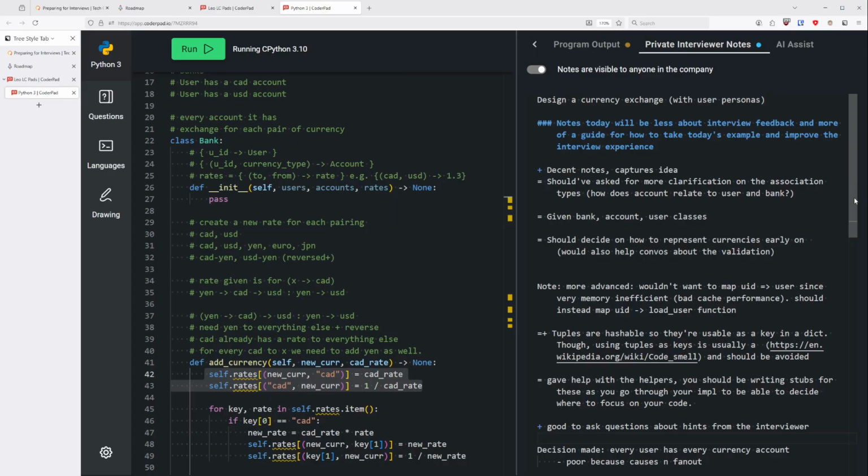Now, one more thing I will say about this is specific to this problem. There are a lot of, and this will be the case with a lot of problems actually, but in our specific case today, the functions and the features you're asked to implement is only a small part of the overall problem. That's important to note because you may need to add helpers or add classes or something throughout the problem, and that's totally okay to do.